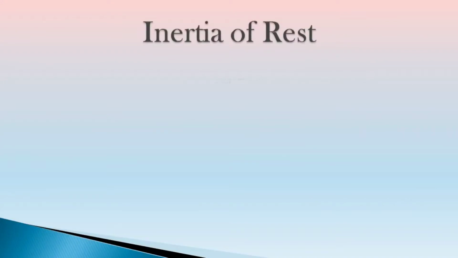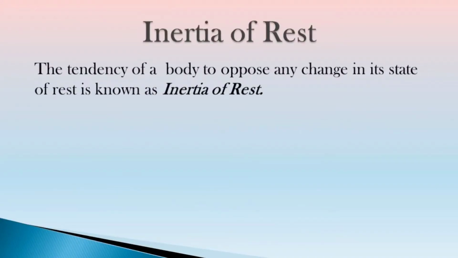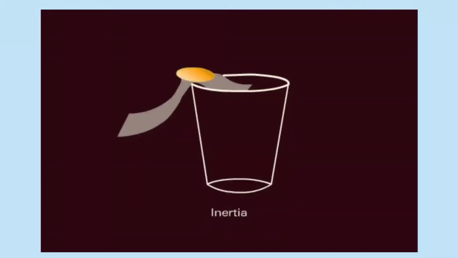Inertia of rest. The tendency of an object to resist any change in its state of rest is called inertia of rest. It means that if an object is at rest, it would maintain its state of rest and resist any change in its state. This tendency of the object is called inertia of rest. Now understand this inertia of rest with the help of an activity.